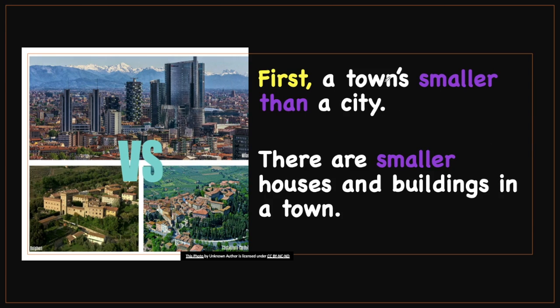Okay, first, a town is smaller than a city. See, whenever you say smaller, then you use than as well. There are smaller houses and buildings in a town. So that's the difference, yeah?